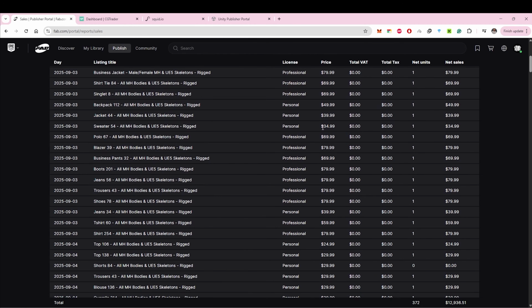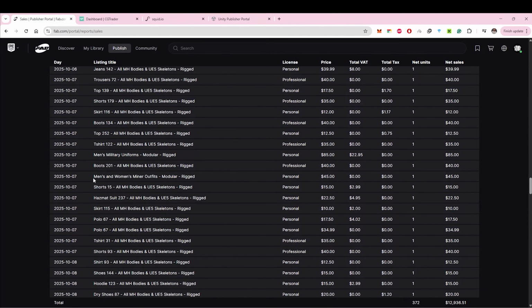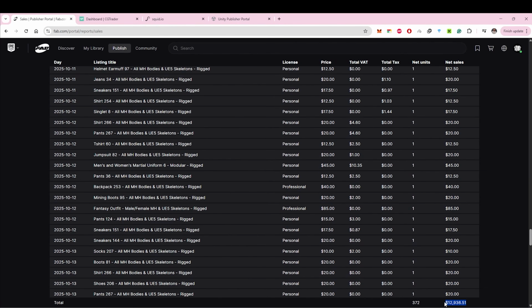You can see here sales are coming in. Let's look at the current month, or rather the previous one, September 2025. Let's scroll down. Here is October 2025. Here is the total revenue for that period.